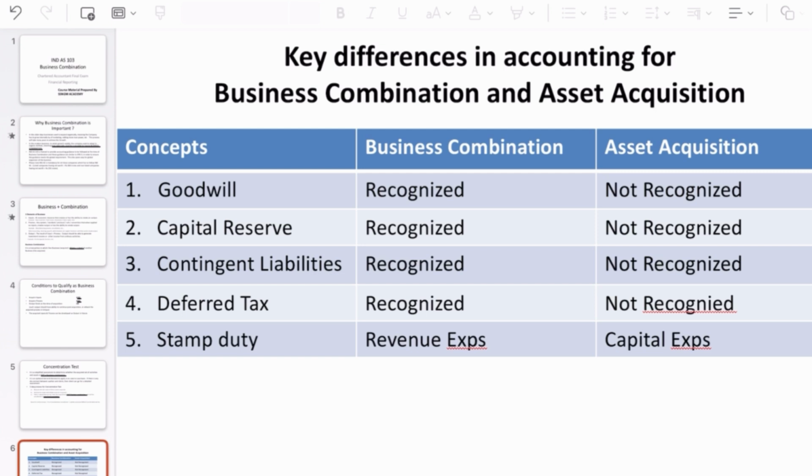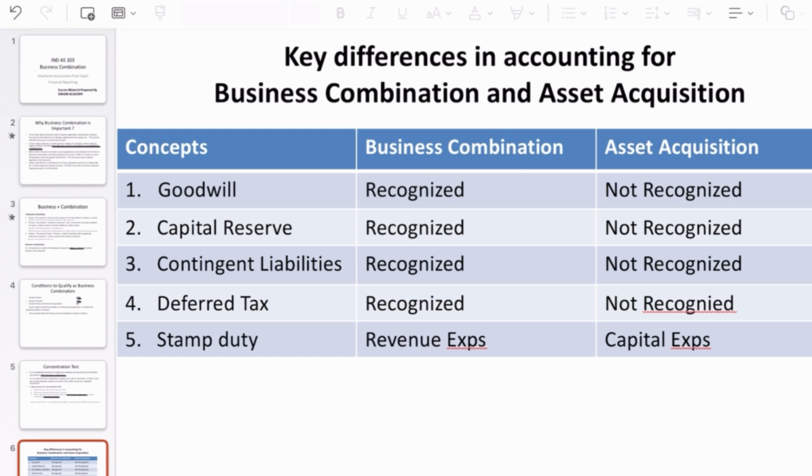Then contingent liabilities, yes, under business combination, because you are acquiring the entire business, if there are any associated contingent liabilities while acquiring the business, post acquisition the acquirer needs to carry those contingent liabilities, so that should be recognized, but this is not required in the case of asset acquisition.